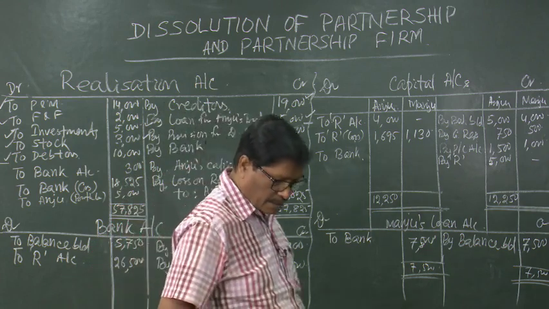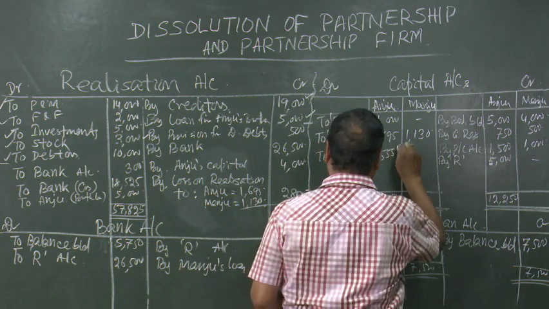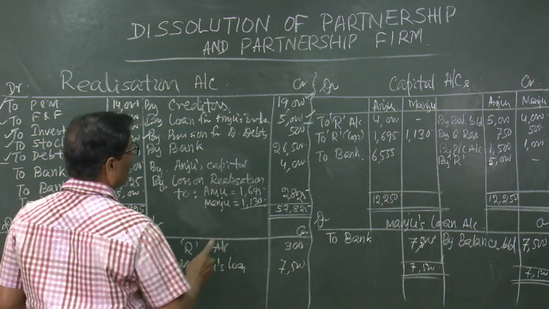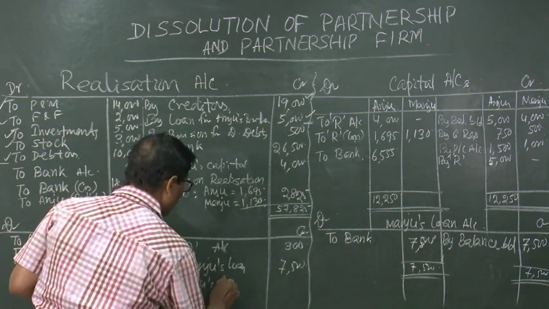Anyway, ours is coming 6,555. So, bank account credited by Anju's capital account